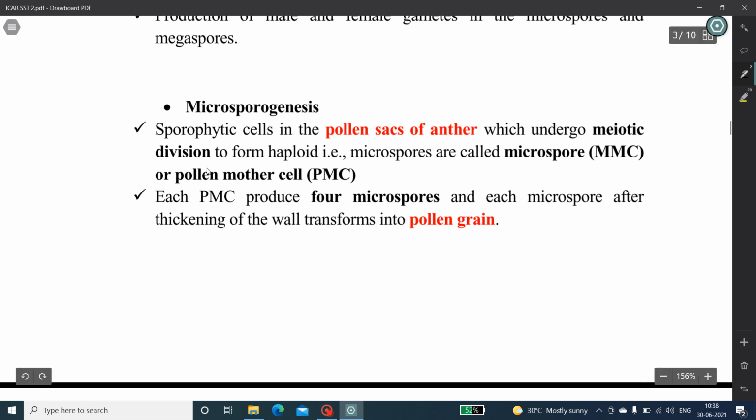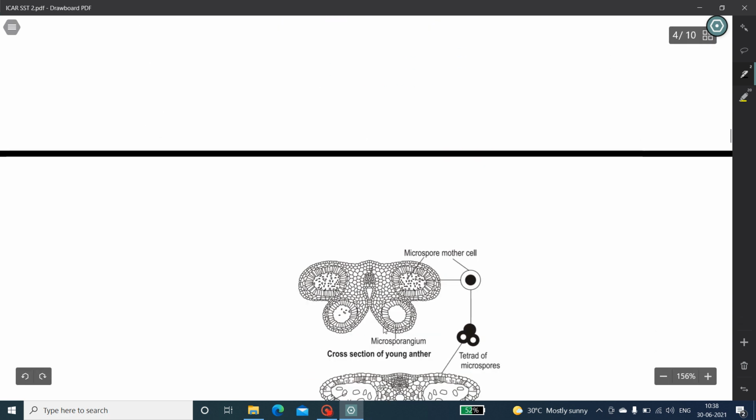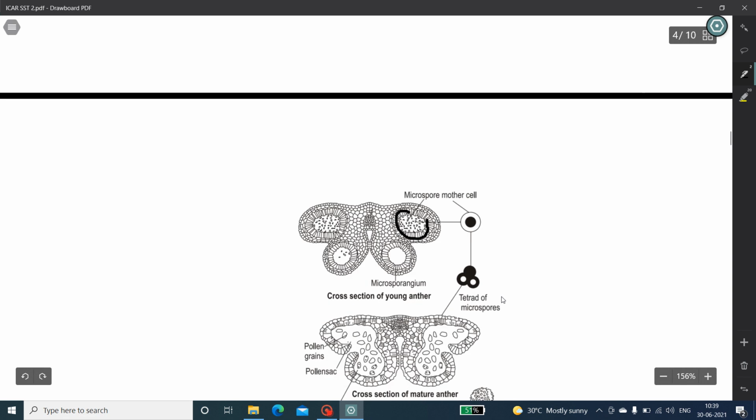The pollen is usually produced in 4 sacs or microsporangia of the anther, although occasionally fewer sporangia may occur. Within the sporangia, certain cells become microspore mother cells, and this microspore mother cell undergoes two-step reduction division, that is meiosis or microsporogenesis, to yield 4 microspores, each of which is haploid in nature.